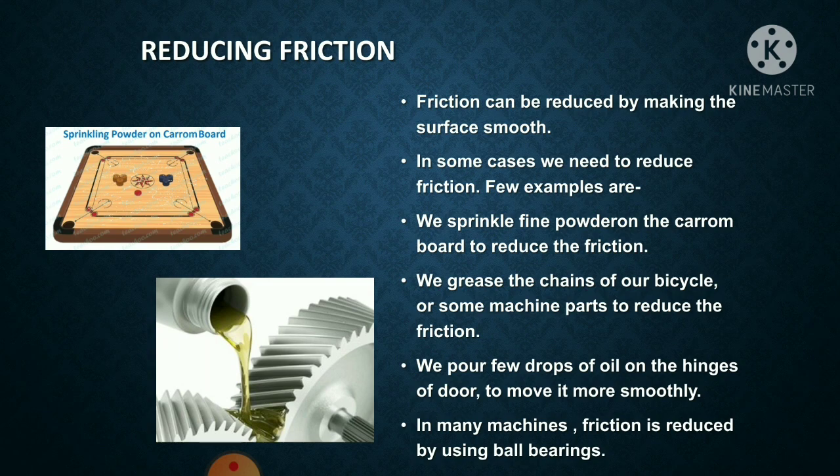In many machines, the friction is reduced by applying ball bearings. There are some small ball bearings, round spherical balls, applied there to reduce the friction. This type of friction is known as rolling friction, which we will learn in the later part of this chapter.